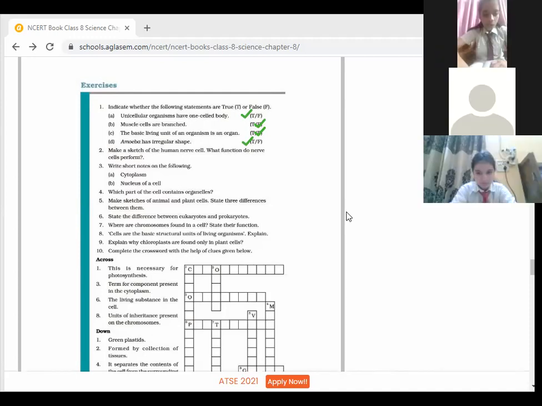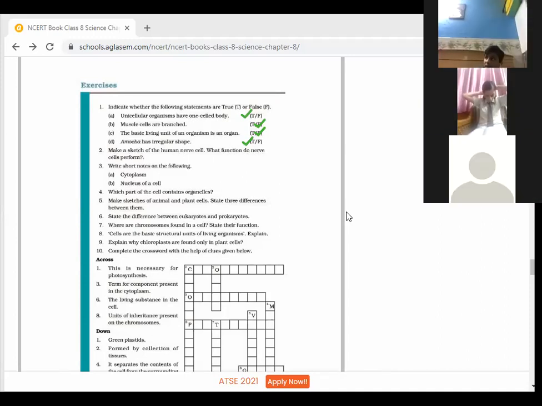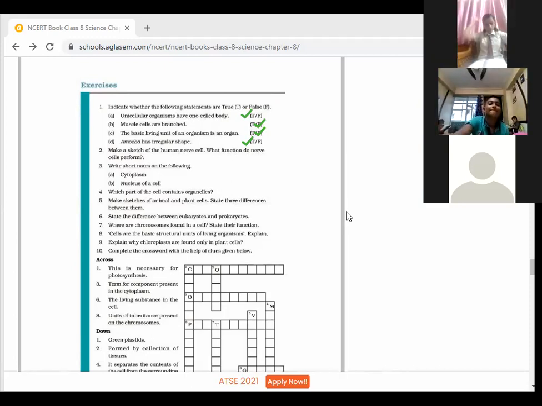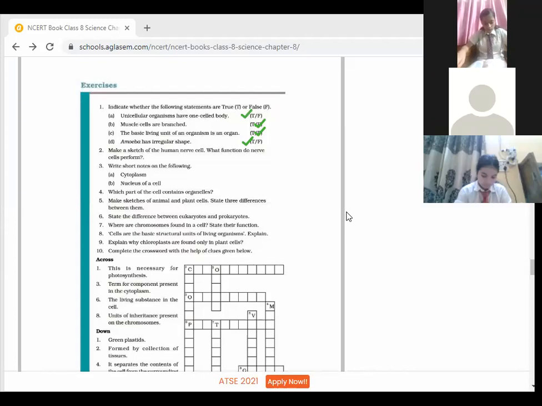Next is, make a sketch of a human nerve cell. What function does it perform? So children, you can make the sketch of it. Yes, Veronica. What is the function of a nerve cell? Ma'am, the function of a nerve cell is to receive and transfer messages. It helps to control and coordinate the working of different parts of our body. So the function of nerve cells is that it helps in transmitting the messages. Okay, helps in the transmission of the messages.